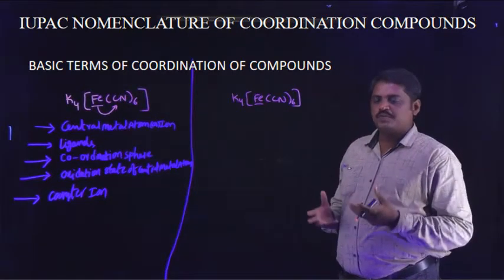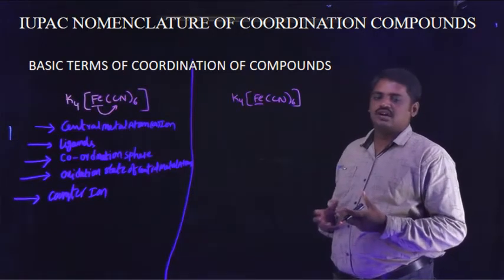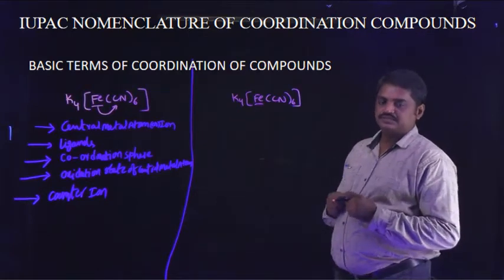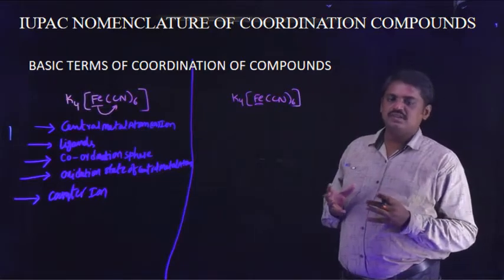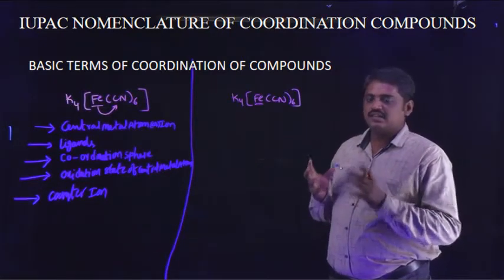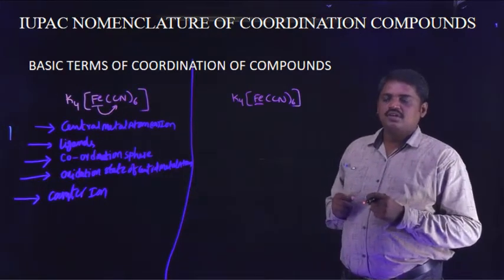Generally, the central metal atoms are d-block elements. In coordination compounds, the central metal atom is taken as a d-block element. Why? What is the reason?